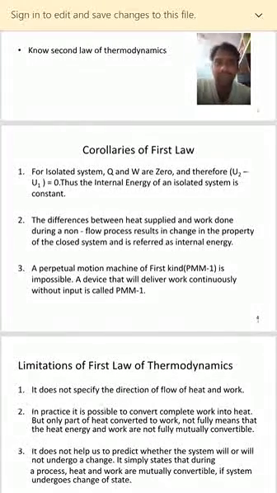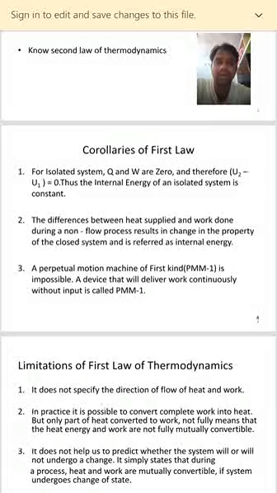So there will be no mass transfer and no energy transfer, as Q and W, heat and work, are both energy. So there is no energy transfer. These are equal to 0, and therefore U2 minus U1 is equal to 0. How? As per the first law of thermodynamics applied to a closed system, Q minus W is equal to ΔU. As Q is equal to 0 and W is equal to 0, U2 minus U1 is equal to 0. Thus the internal energy of an isolated system is constant, nothing but U2 is equal to U1. This is our first corollary.